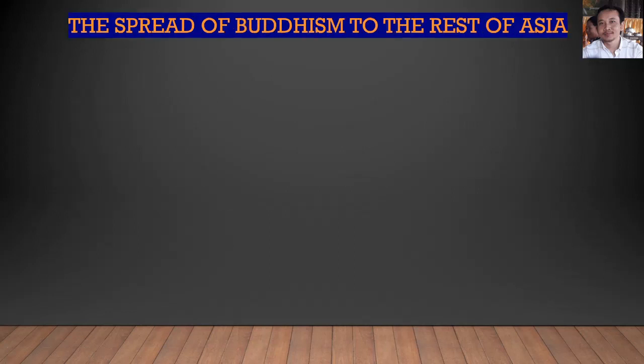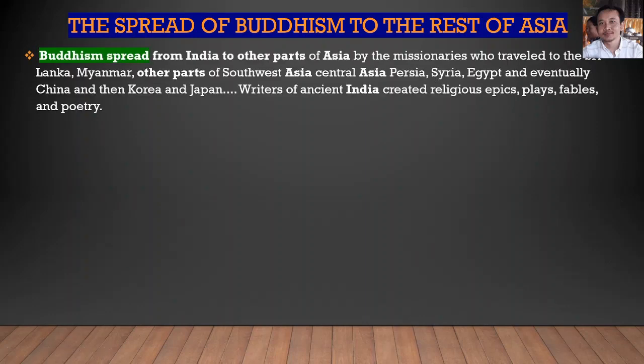The spread of Buddhism to the rest of Asia. Buddhism spread from India to other parts of Asia by the missionaries who traveled to Sri Lanka. They were sent to foreign countries by King Ashoka.